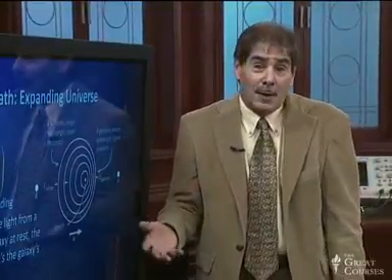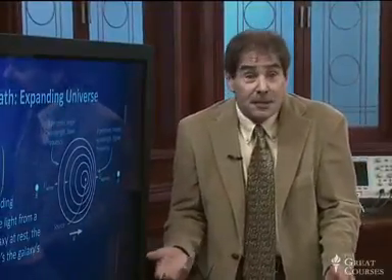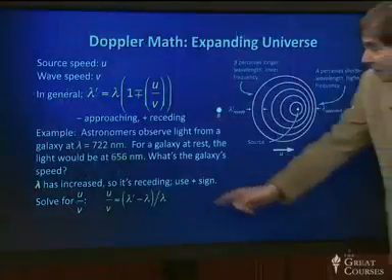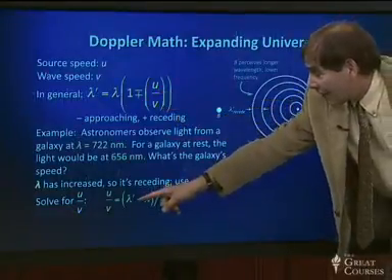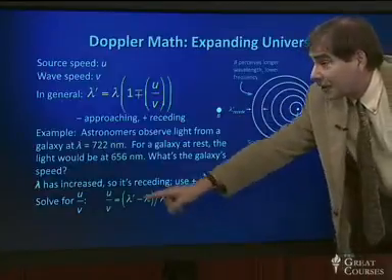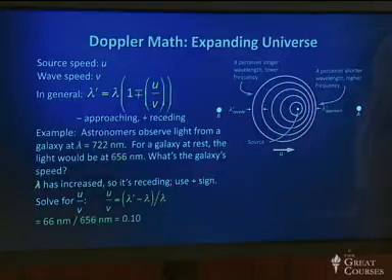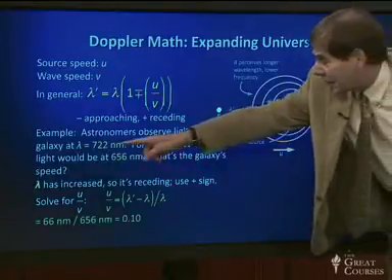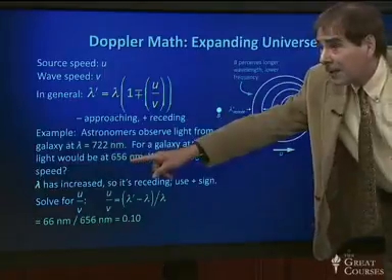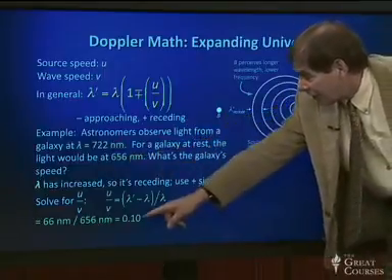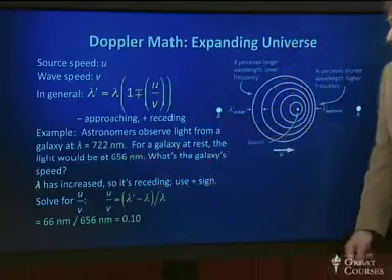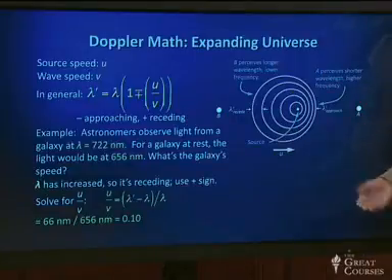We're going to solve for the quantity u over v. V in this case is the speed of light, because we're talking about light. So I solved this equation for u over v, and it becomes lambda prime minus lambda, the difference in wavelengths, divided by the original wavelength if the source weren't moving. Work that out, that's about 66 nanometers, the difference between 722 and 656 nanometers. So that's 66 nanometers over 656 nanometers, the wavelength when the source isn't moving, and that comes out to a ratio of about a tenth. And therefore we conclude that u is 1/10 the speed of light.